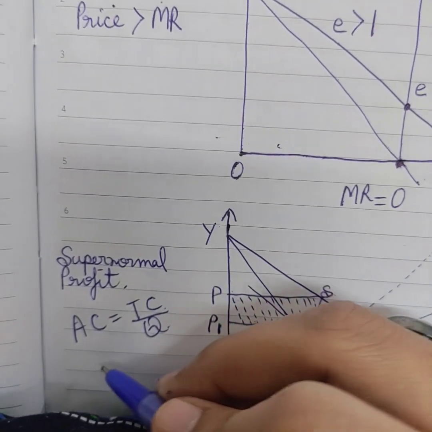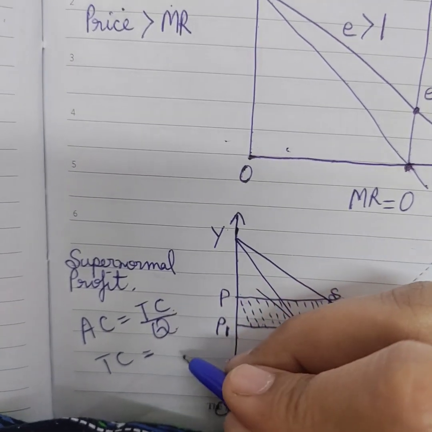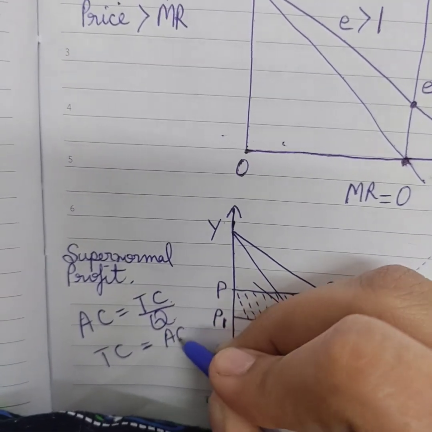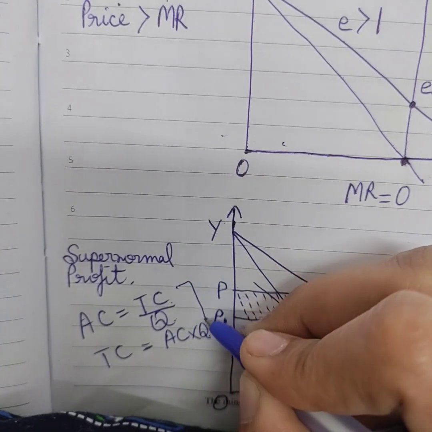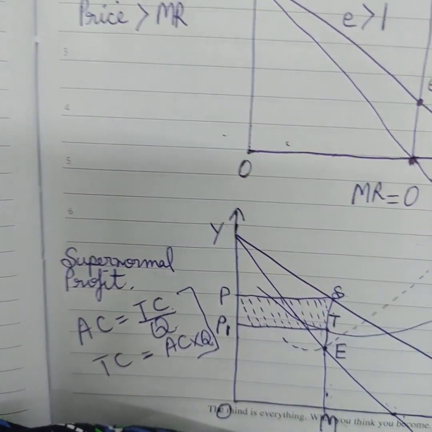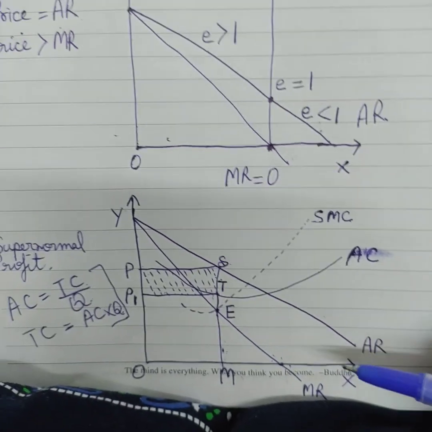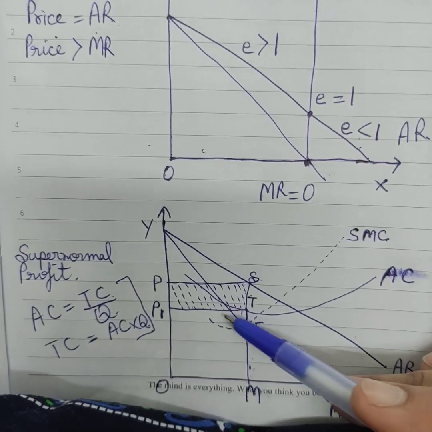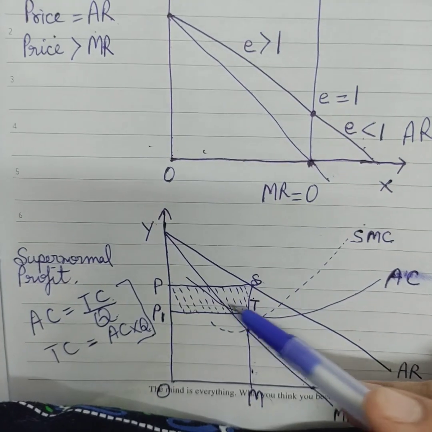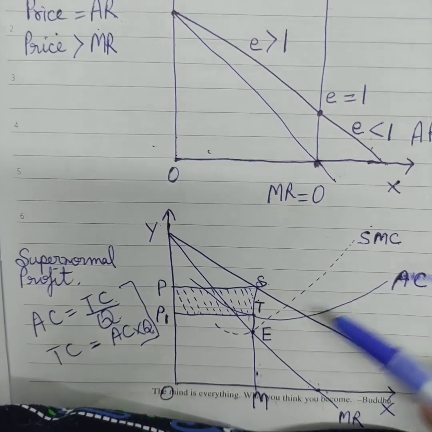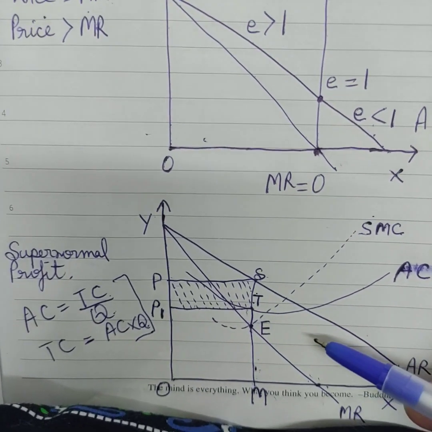So total cost will be equal to average cost into quantity. Now the MC curve will cut the AC curve at its minimum point.